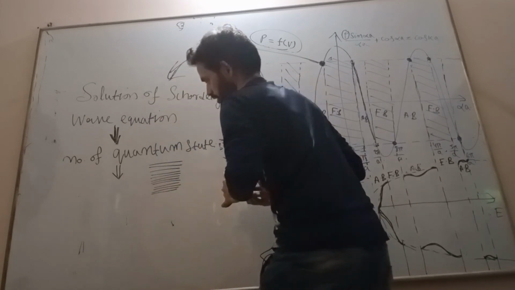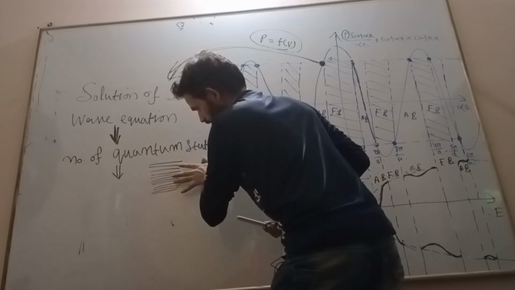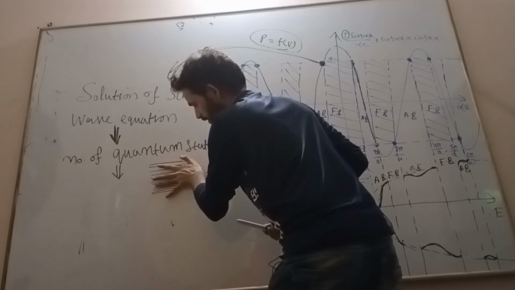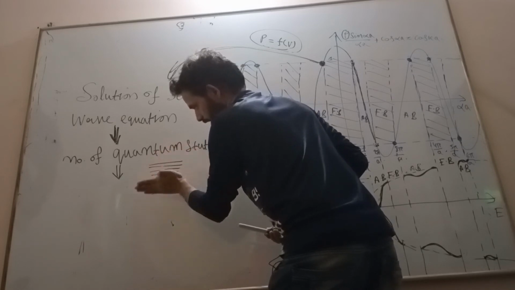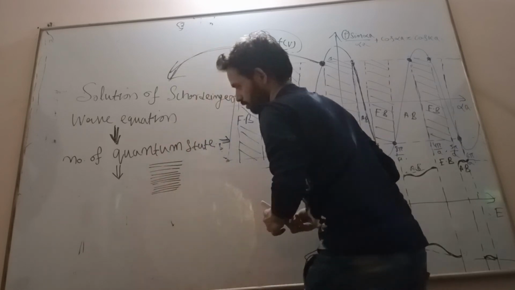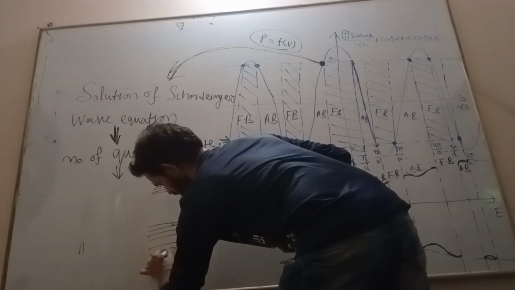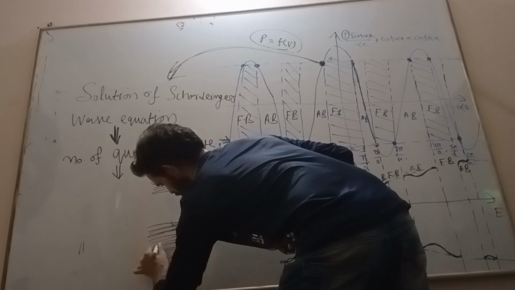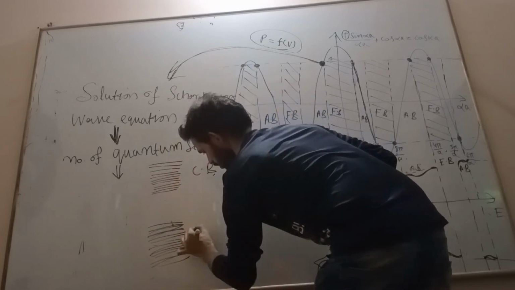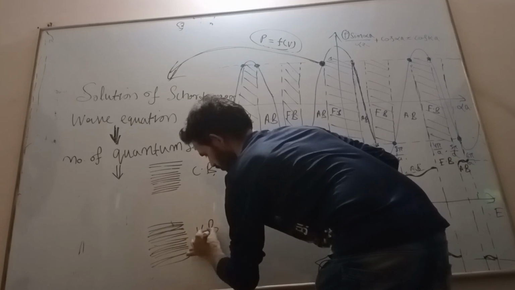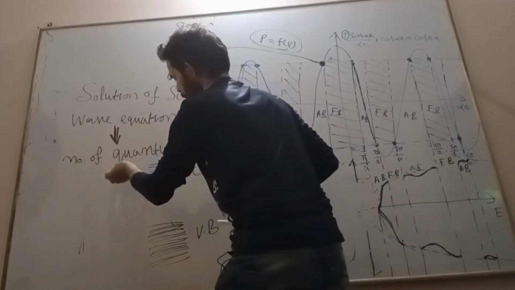Discrete energy states means the number of discrete energy levels in band form, lying within the allowed energy band, which is either the upper energy level or the lower energy level. These are the number of quantum states, or energy states. It is either the conduction band or the valence band, which is represented by the number of quantum states.